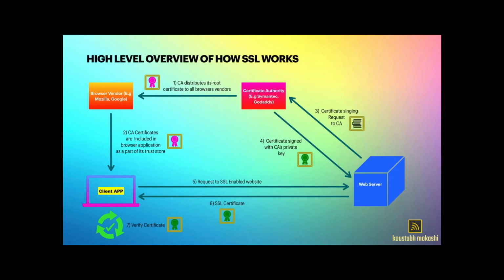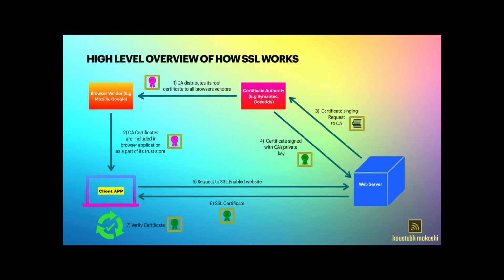Here is a high level overview of how SSL works. Step 1, the certificate authority distributes its root certificate to all browser vendors. So what is a root certificate? The root certificate of a certificate authority is its own certificate which holds the public key of the certificate authority. As we already know, the certificate authority has its own key pair, out of which it keeps the private key confidential and distributes the public key publicly via its root certificate. Step 2. Here the browser vendor includes the root certificate from the certificate authority in the browser application's trust store.